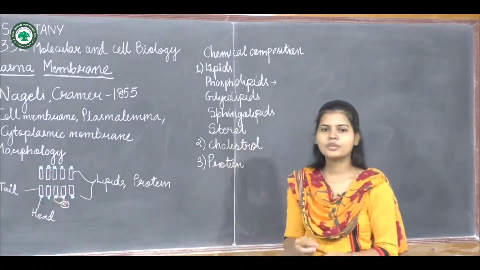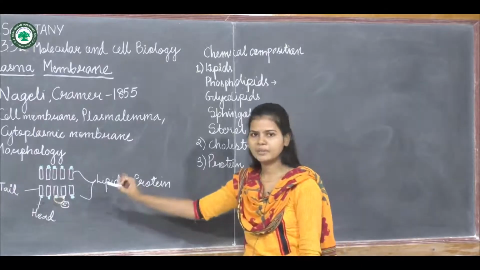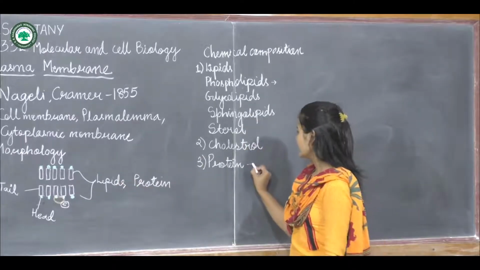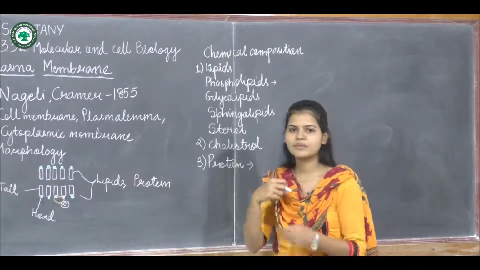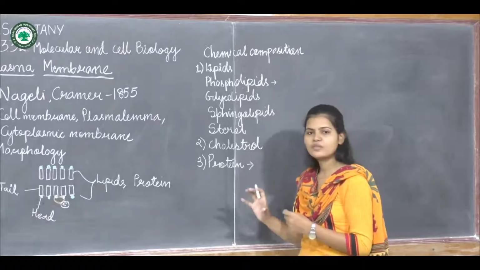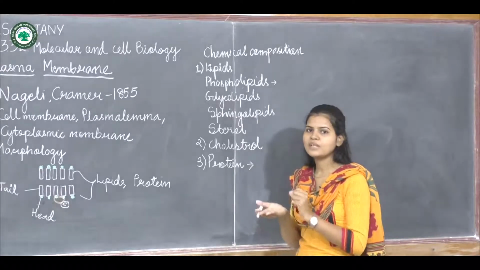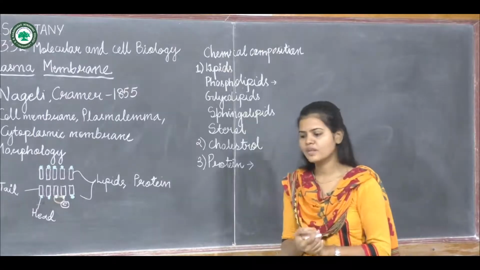proteins. Now the proteins are also attached to the bilipid layer. They can be divided into intrinsic protein, which is embedded within the bilayer, and the proteins which are attached just from the outer surface to the lipid, which are called extrinsic proteins.